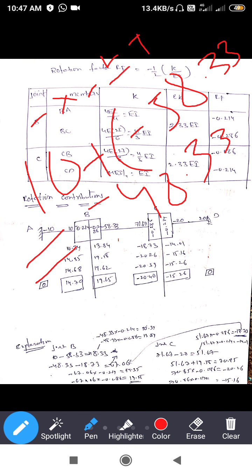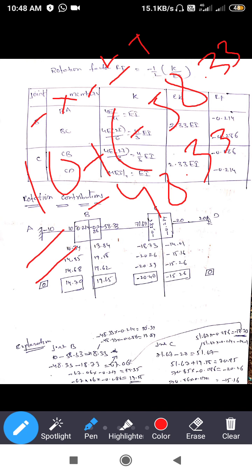In the same way we got 10.34 here, 13.84 here, and the same way here also, 18.73 minus 14.01. In this manner we can calculate. So this is the explanation for joint B.